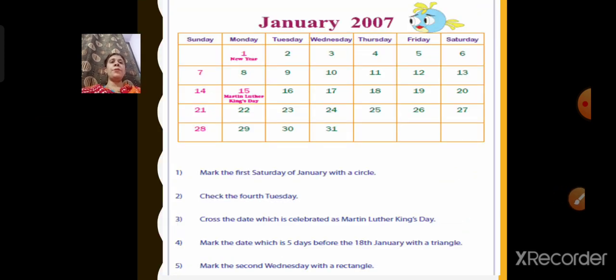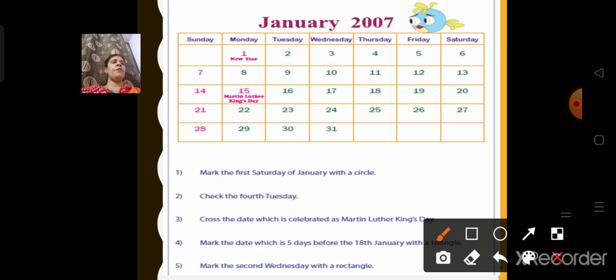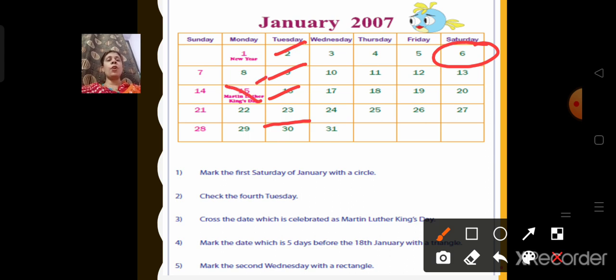Now next, we have the January 2007 calendar. We have to mark the first Saturday of January with a circle. Let us see where the first Saturday is. Here. We'll mark it with a circle. Check the fourth Tuesday. This is the first, second, third, and this is the fourth Tuesday. That is on 23. Cross the date which is celebrated as Martin Luther King's Day. We have to put a cross. Now which day is celebrated as Martin Luther King's Day? It is 15. So we will cross it.